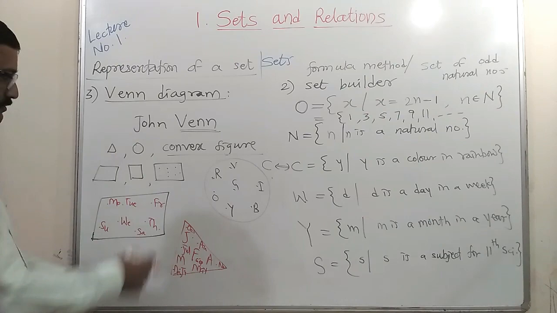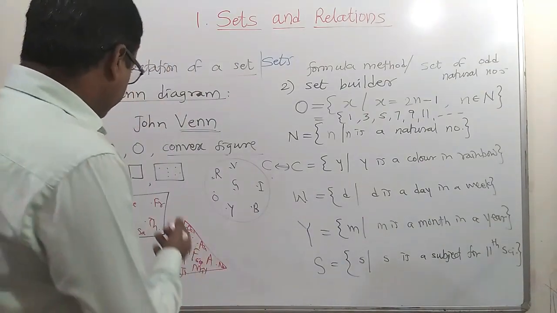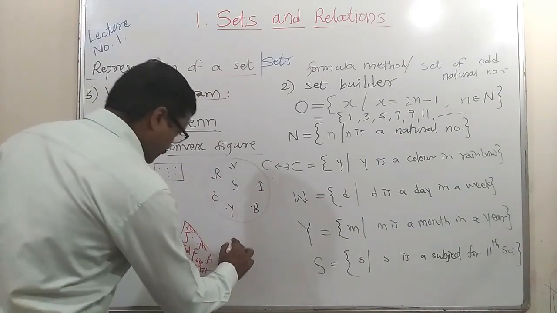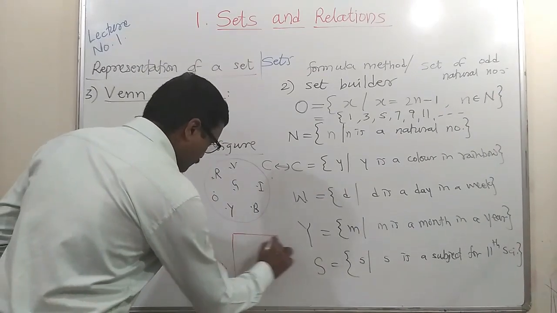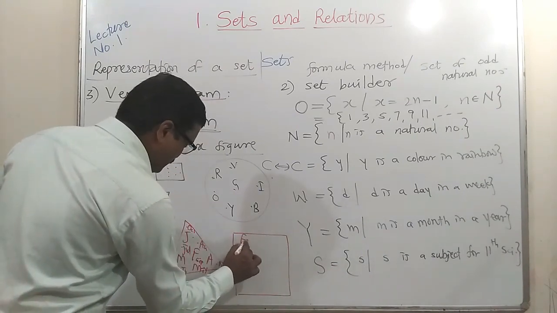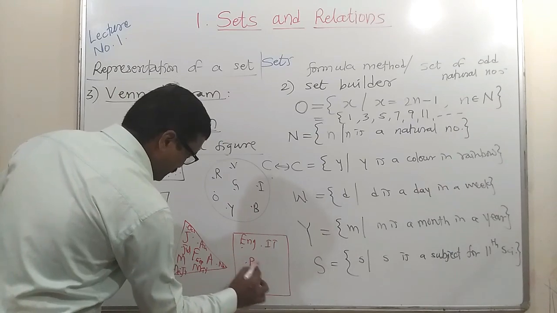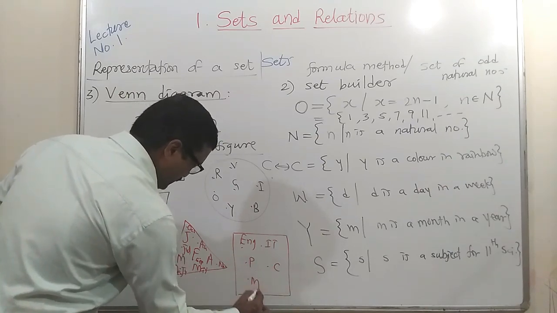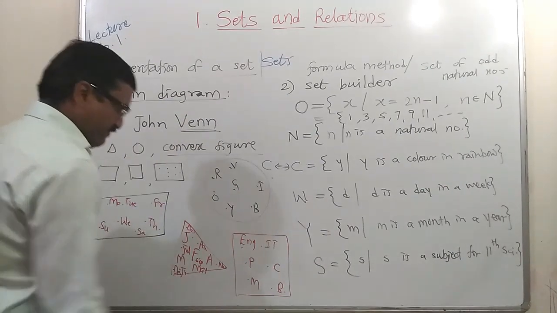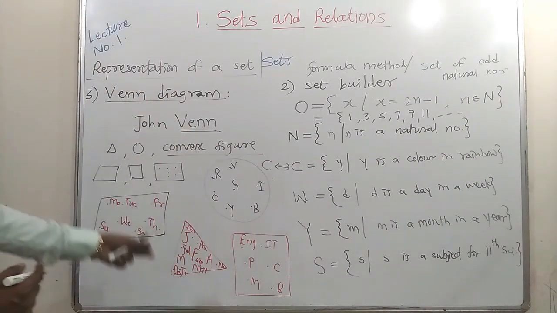In this way, you can write the 12 months in that triangle. For the set of subjects, you can take another symbol, a square also. Write the names there: English, IT, Physics, Chemistry, Maths, Biology. So this is the way to represent sets using Venn diagrams.